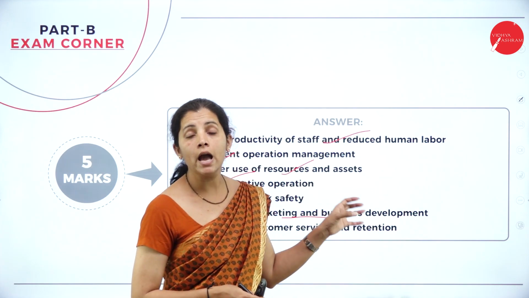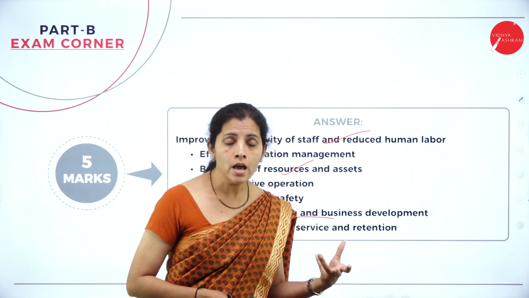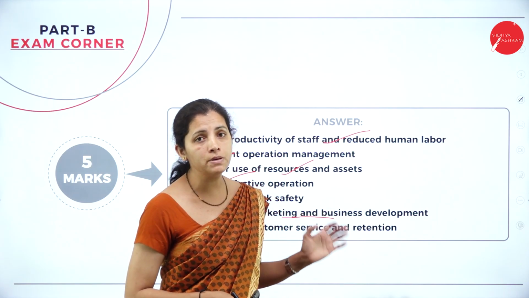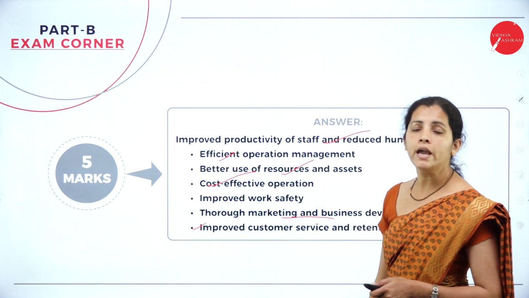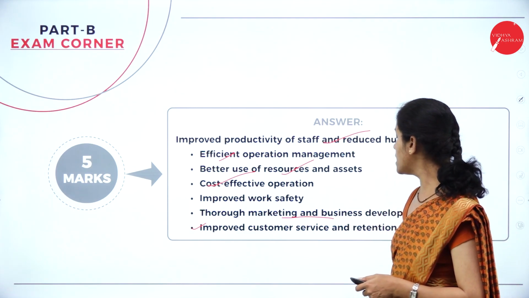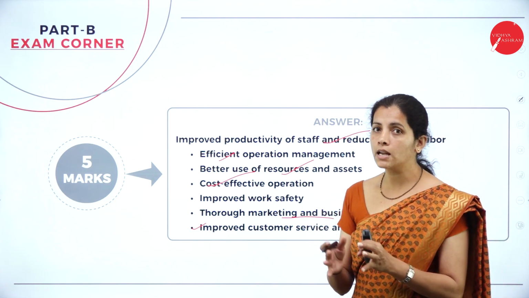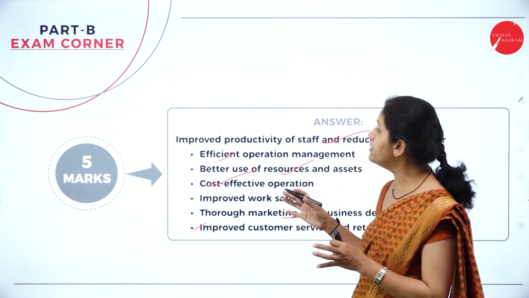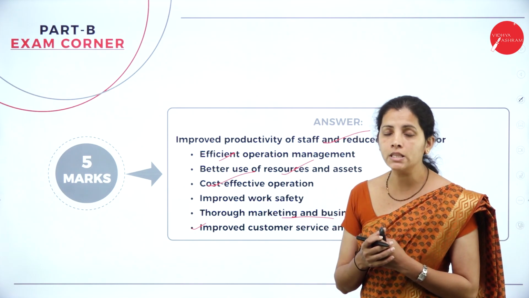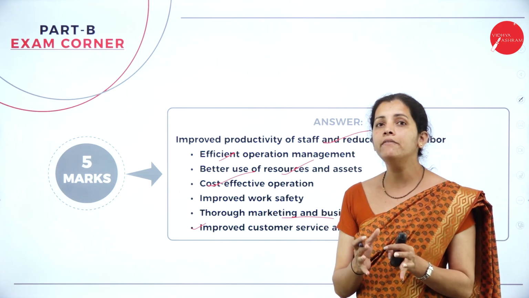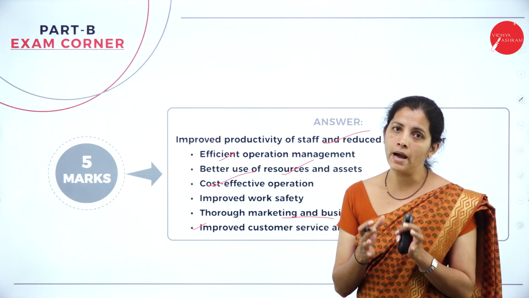So IoT helps to improve the market as well as business development. And the last one here is improved customer services. So these are some of the benefits of IoT. So dear student, if I go with the traditional method, everything is controlled manually.